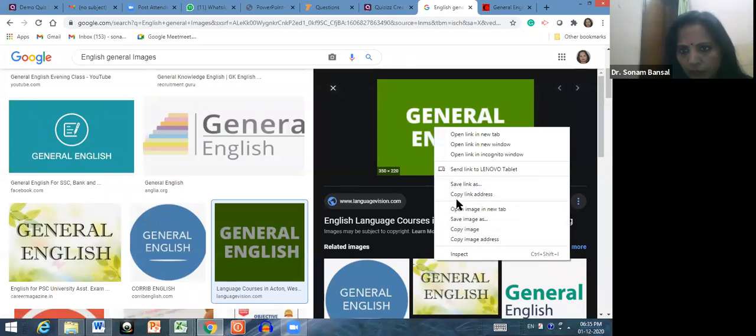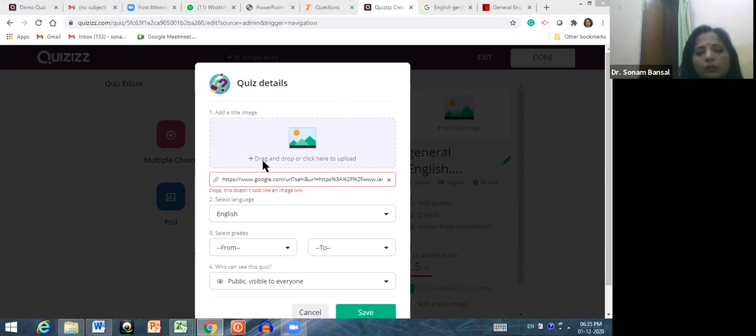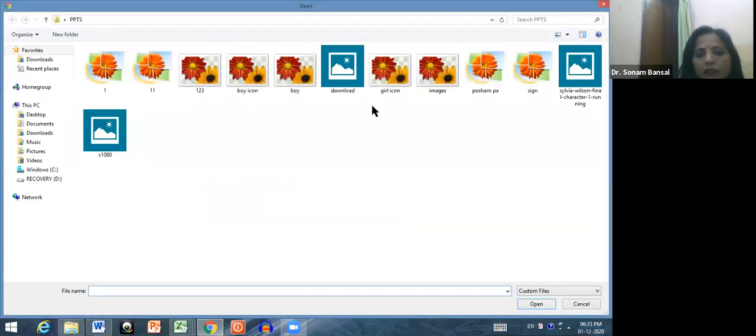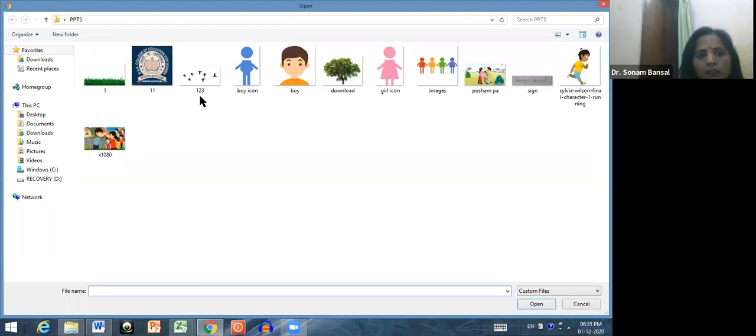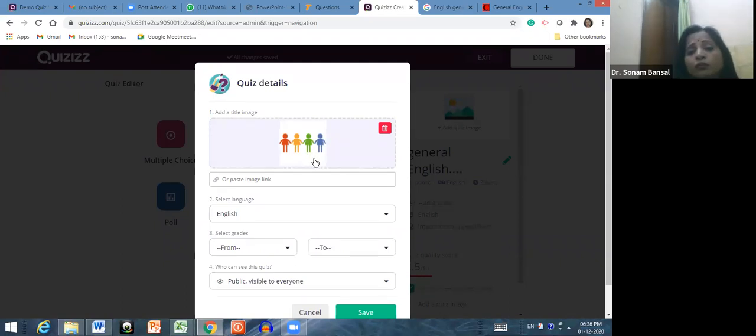Copy link address. See, the format is not supported here. So what you can do, you can drag and drop or just save this image on your desktop and you can upload that image. So I am uploading this image as a background image. Click here on open. See, the image is there. Right?